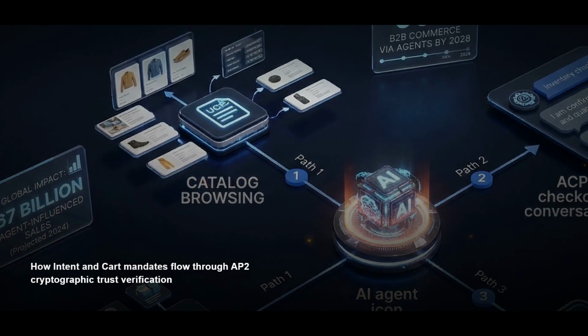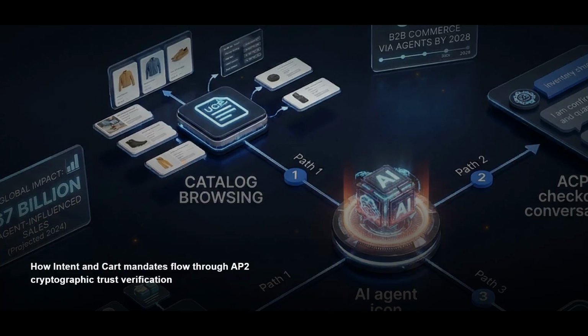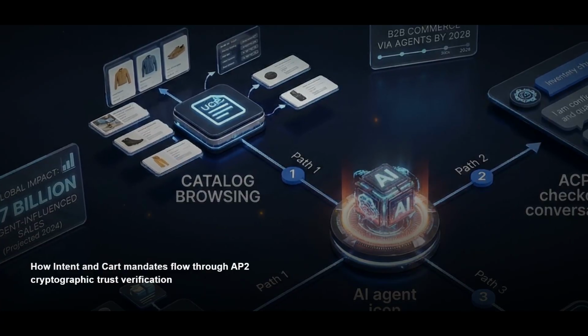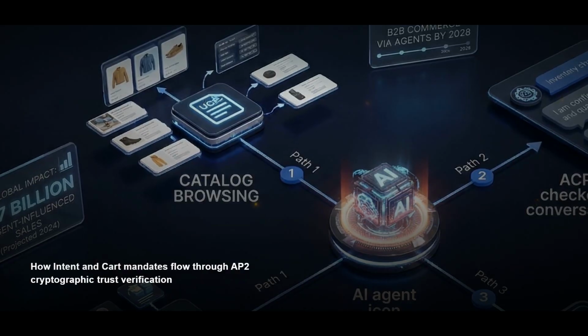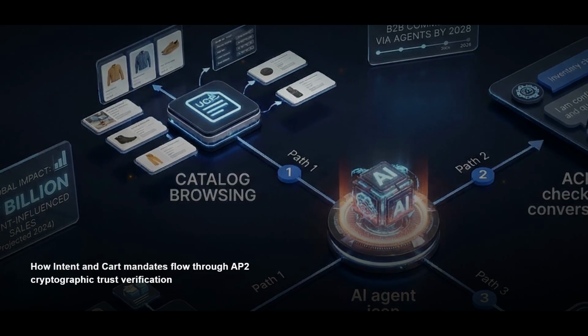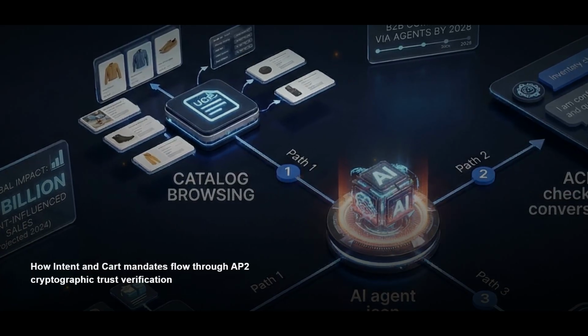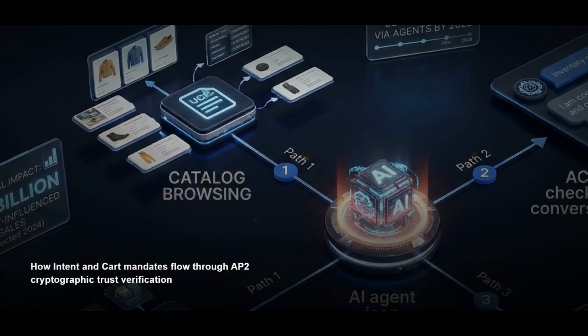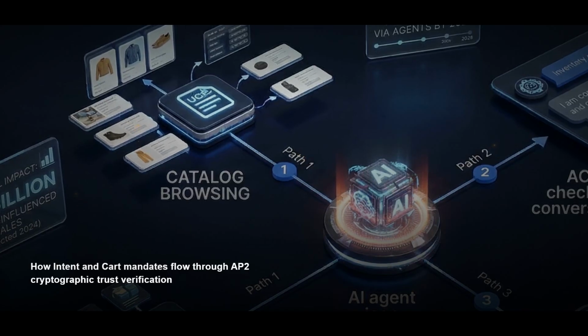The third protocol is AP2, the Agent Payments Protocol. Discovery is solved by UCP, checkout is solved by ACP, but neither matters without trust. How does a merchant know that an AI agent is authorized to spend money on behalf of a user? How does a user know that their agent will not exceed their budget?